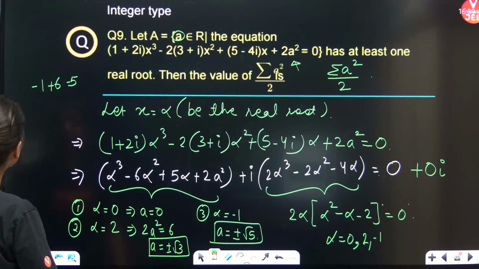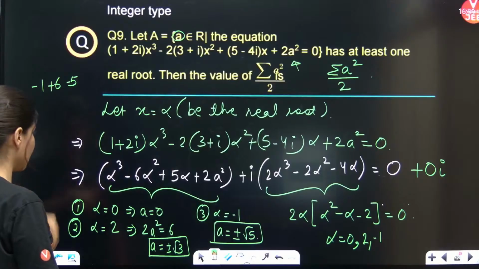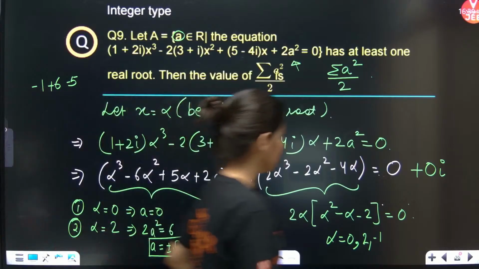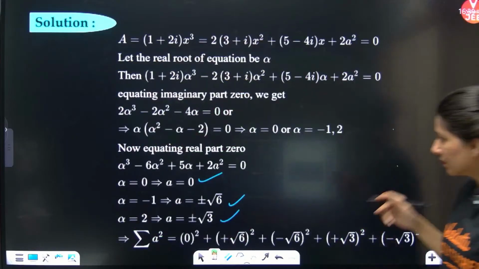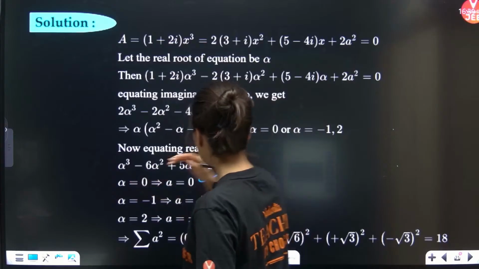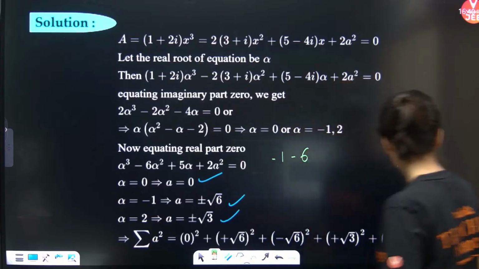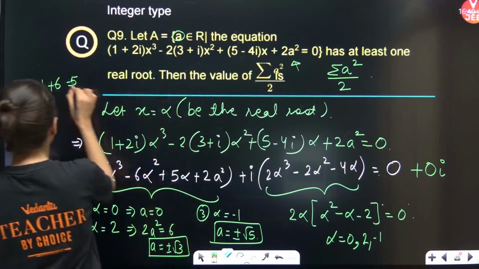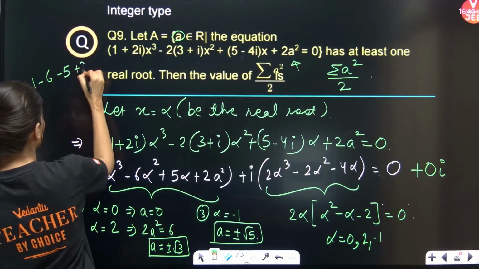Plus 2a square. So this is 6 minus 6. Alpha being -1, right? Hold on, let me check. Alpha being -1. So if you put -1, this is -1 minus 6. Okay, sorry, what am I doing? -1, it's not plus 6, it's -6. -1 minus 6 minus 5 plus 2a square.